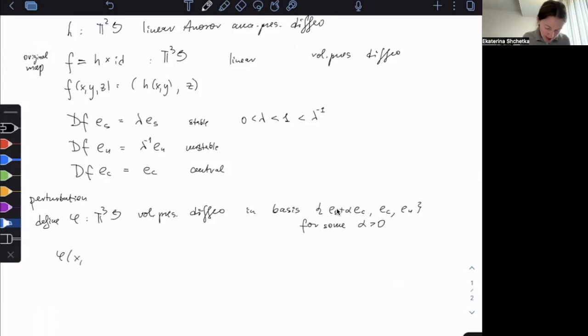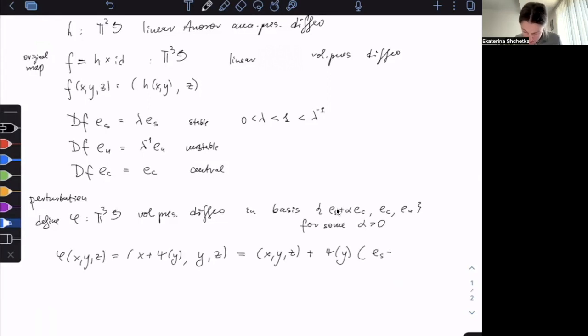Phi of x, y, z in this new basis looks like x plus psi of y, and z. Really what it means is just x, y, z, plus psi, which depends on y only, times this vector, E^s plus alpha E^c.